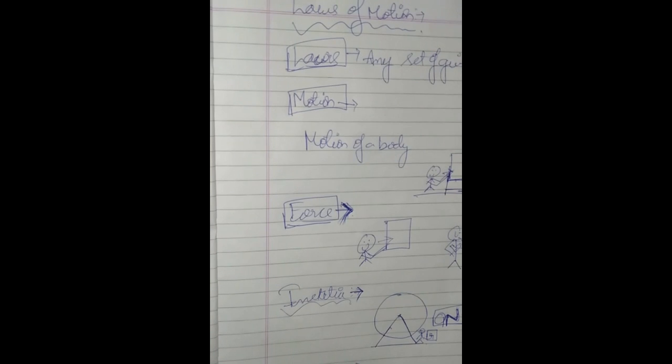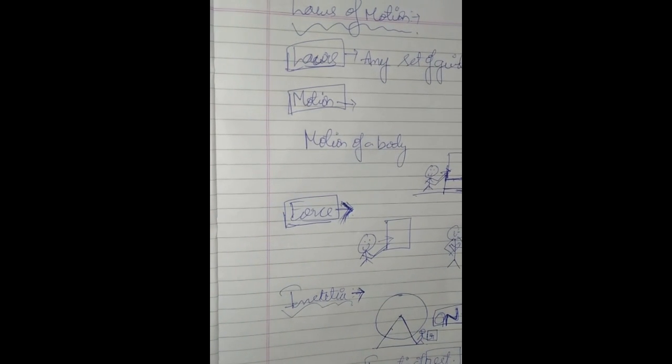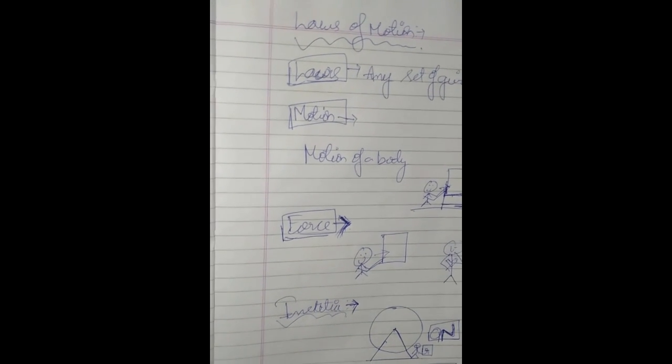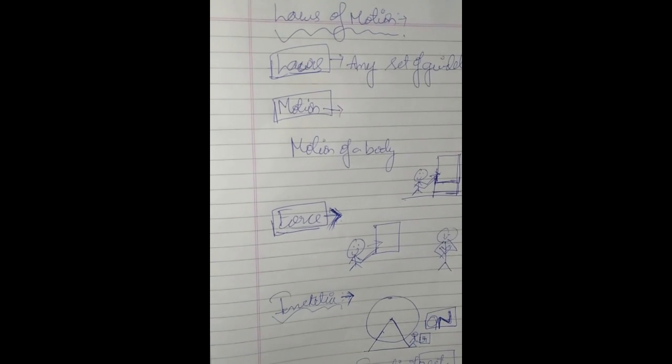Inertia is of three types. Inertia of rest. Rest means to be motionless. Inertia of rest means the property of a body to be at rest unless and until an external force is applied. A practical example: when I leave this copy, no motion is created in it. But when I push or pull the copy, then a motion is created in the copy.